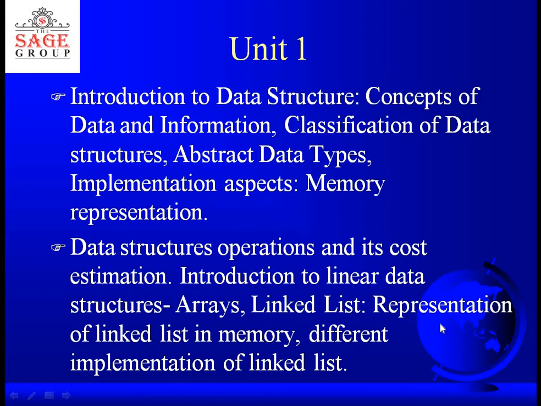In unit 1, basically we are going to talk about data and information. We are going to talk about classification of data structures, abstract data types and memory representation of data structures. In the first unit, we will talk about two linear data structures. As I told you in the last class, we have linear and non-linear data structures. So in the first unit, we are going to talk about arrays and linked lists, their representation in memory.